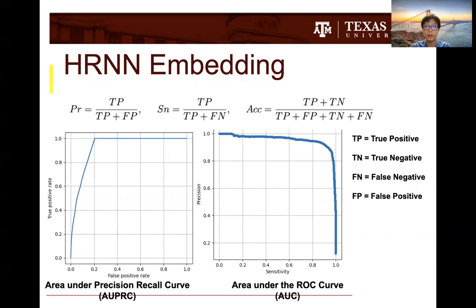Here, to understand this graph, we just want to know that the curve is as steep as possible, which both these two graphs show. That means there actually is a very high accuracy. Now, the formulas above are just some of the formulas that we use to calculate this. So this is for HRNN.